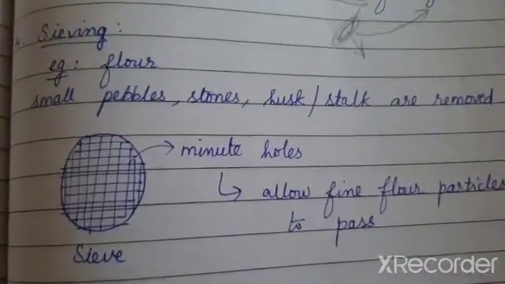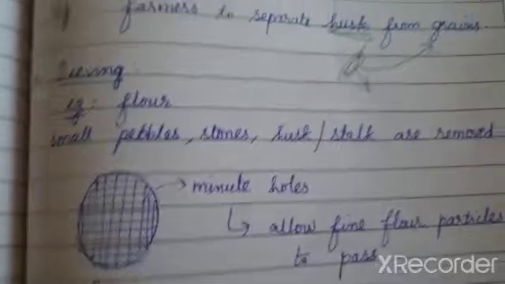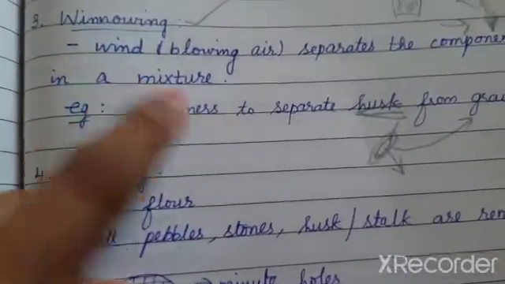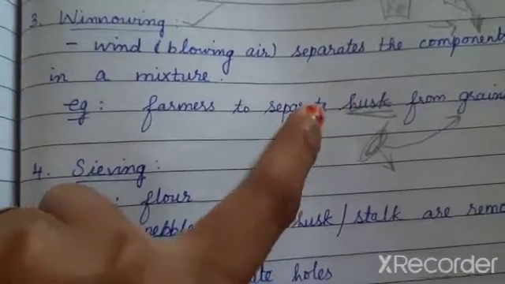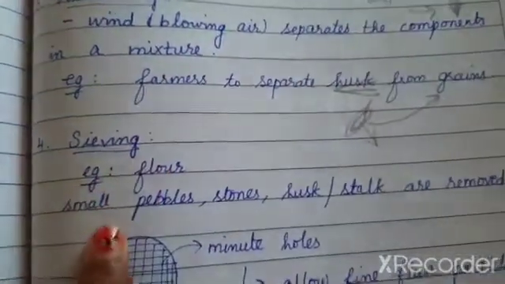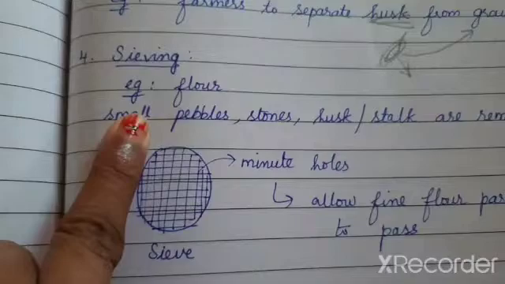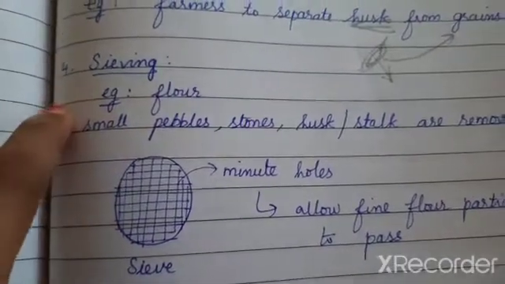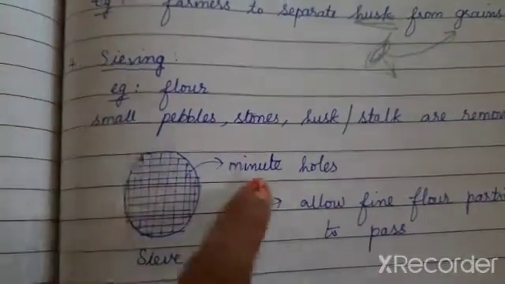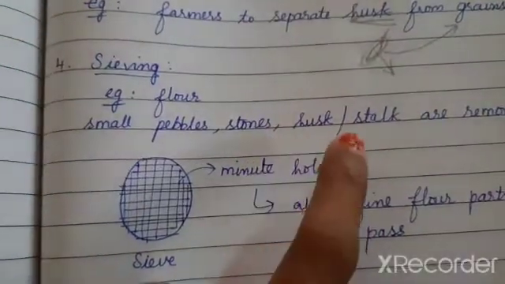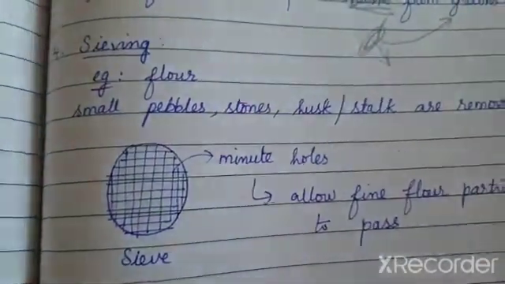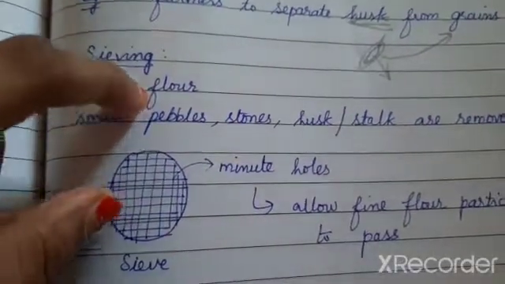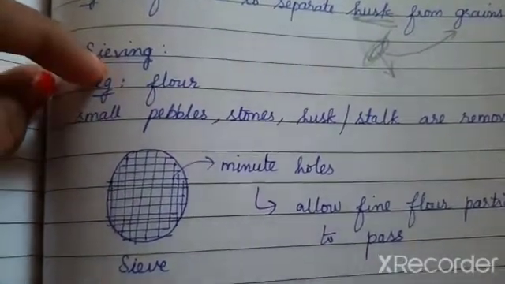The next method is sieving. Until the third method we saw that all the impurities from the grains are removed. Now the grains have to be delivered to us in the form of packages. Even so, there may be some dust present in the flour which we eat, wheat or maida.